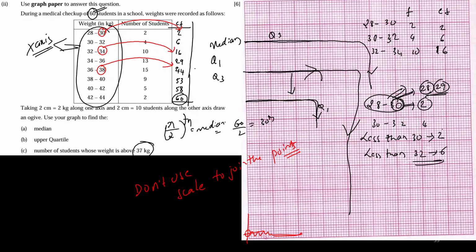Whenever less than is given, this number is to be taken directly as the CF. Don't take it as a frequency. You should take it as a CF directly. So I think I'm loud and clear. This is a very important thing. The guiding line should be written, the arrowhead should be written, the kink should be drawn, and only the scale given in the question paper should be taken. Don't take any other scale.